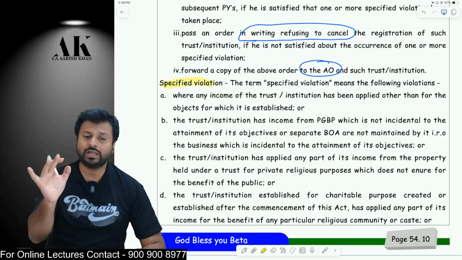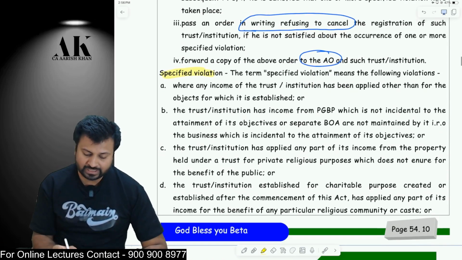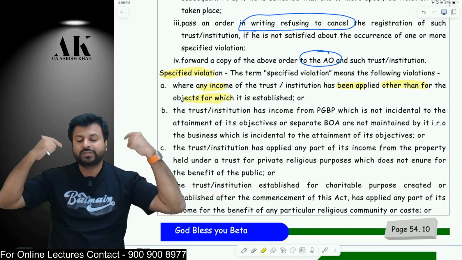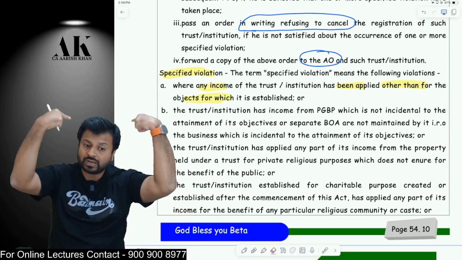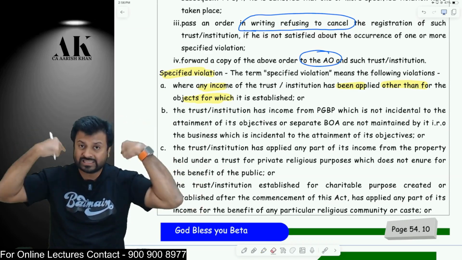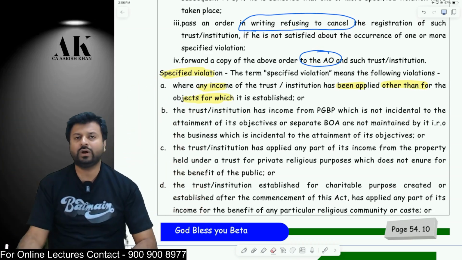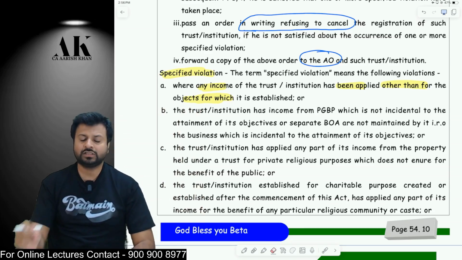which can be called as what? As a specified violation. What is the first thing? Where any income of the trust has been applied for other than the objects. The objects for which you are registered, you are applying your income for other than that object. You are registered for relief of the poor, but you are applying the money for some other object, then you are doing a specified violation and your registration may be cancelled.